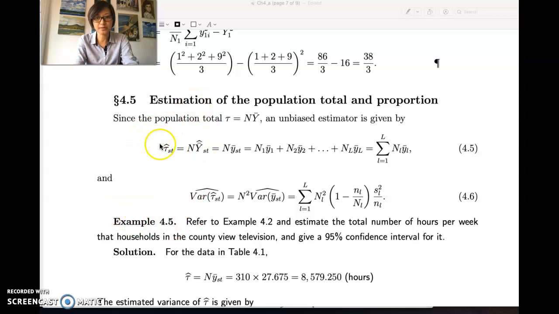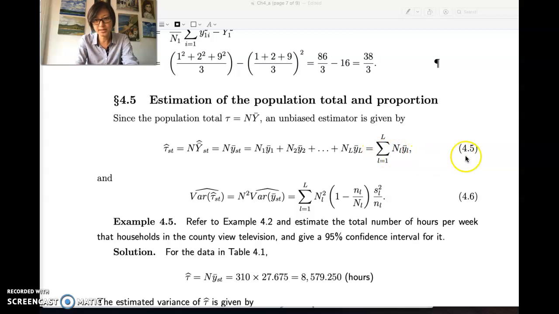For the formula, you can also derive the formula by yourself. The population total tau is equal to N times y bar. Y bar is the population mean, and that will be the unbiased estimate given by tau from stratified random sampling. So y bar estimated from stratified random sampling, which is little y bar, simply multiplied by population N would be the unbiased estimate for tau, the total.